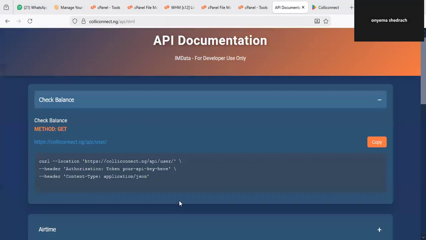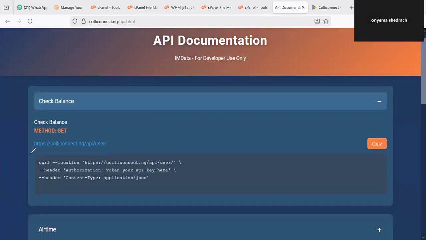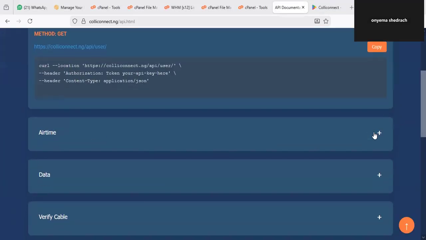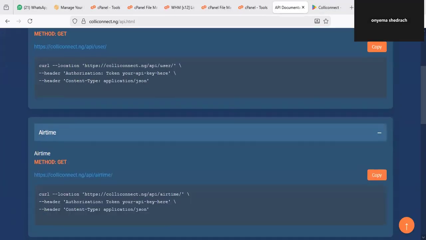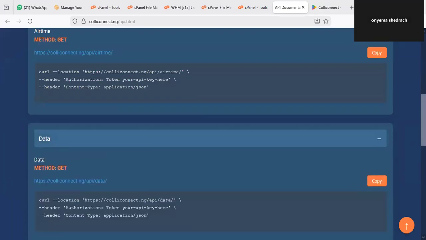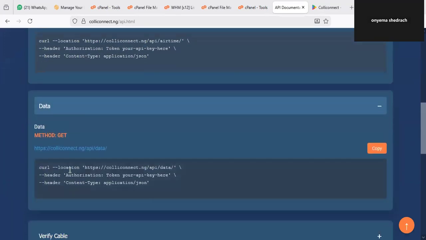The endpoint for fetching the wallet balance is here, so you can see it right away. Another thing that is also here is the data. Every endpoint for the product automation is here. You can see airtime, you can see data here. So what you need to do is to make sure that you copy the endpoints.